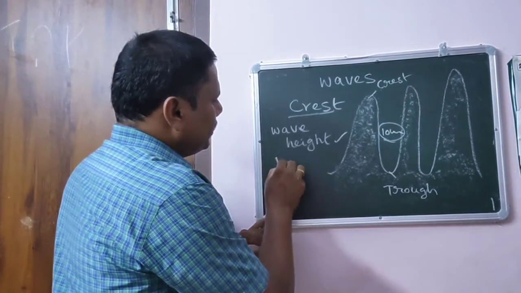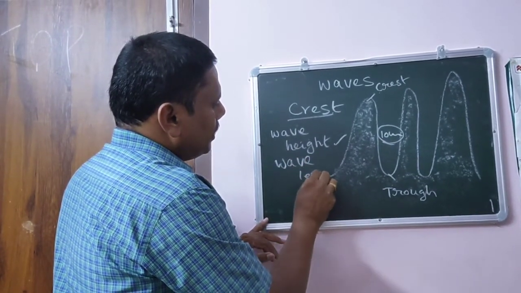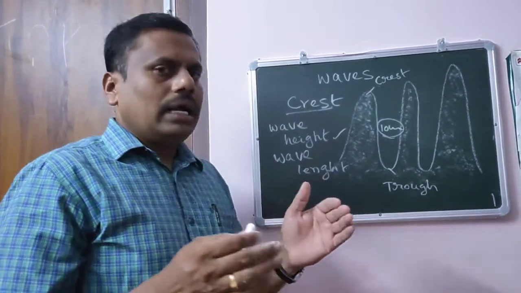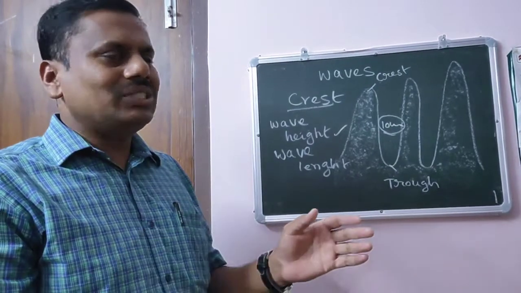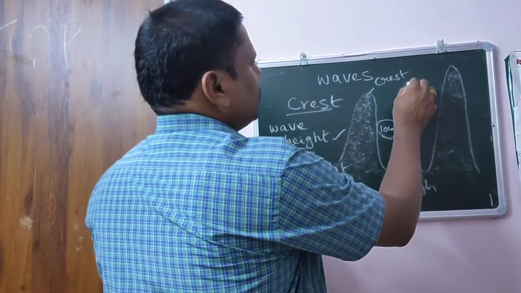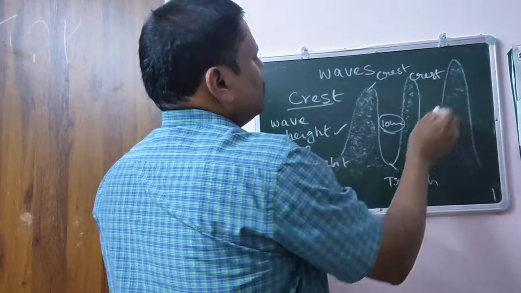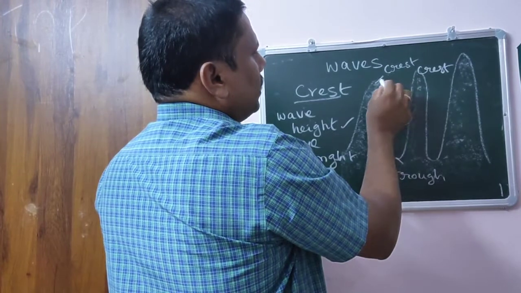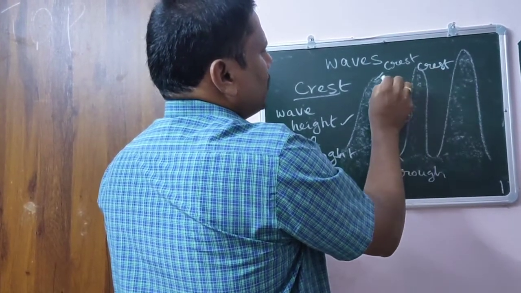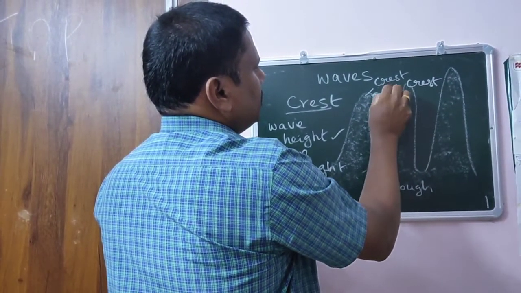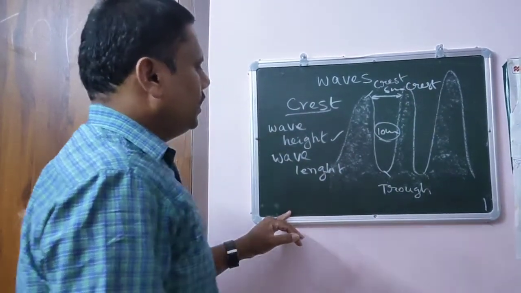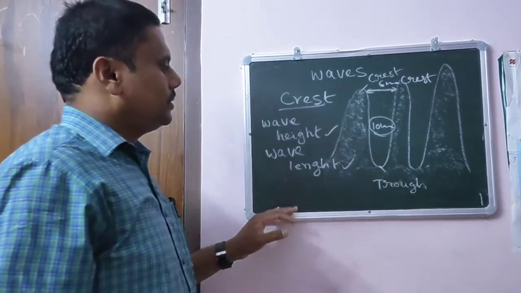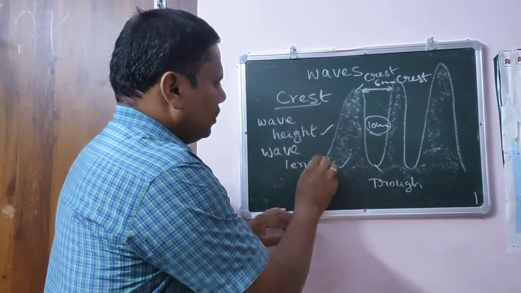Then what is wavelength? The distance between two successive crests. Again this is crest. This is again crest. Again this is trough. Again this is crest. Like this. So the distance between two successive crests, for example, this is 5 meters, is called wavelength.